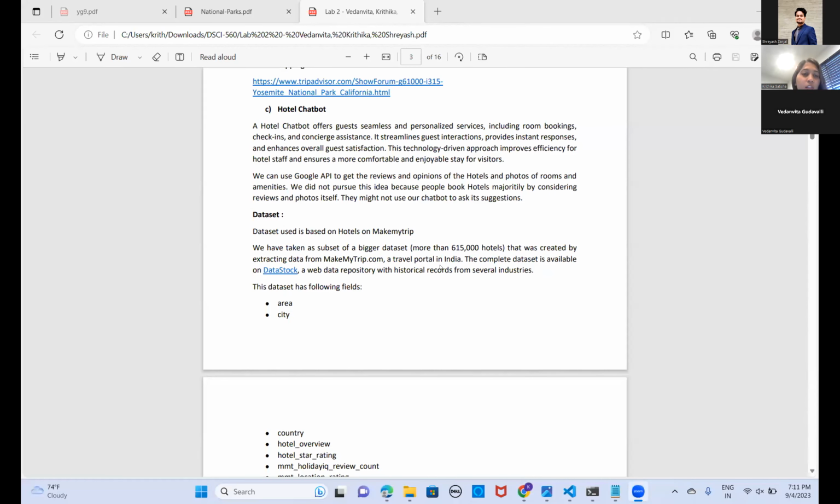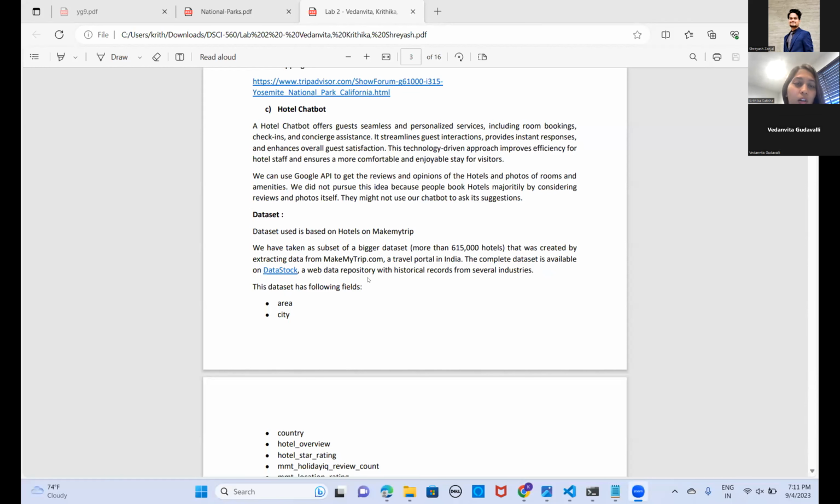Hi. So the third topic that we had thought about was a hotel chatbot, which would give information about all the hotels, the room bookings, the check-ins, and even the directions to the hotel. So instead of going to each hotel's portal to make a booking, our chatbot would give all the information about it.